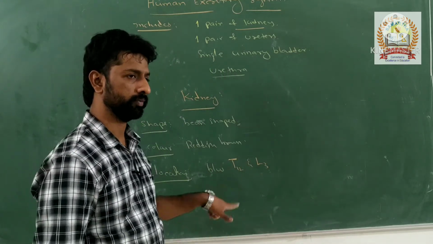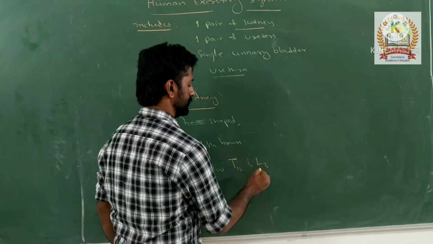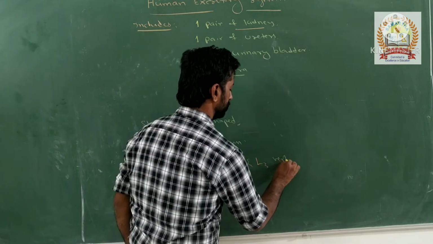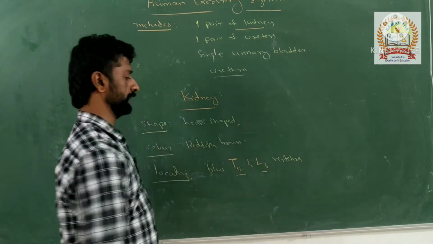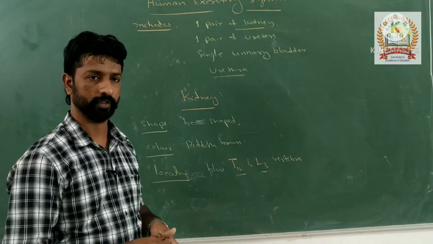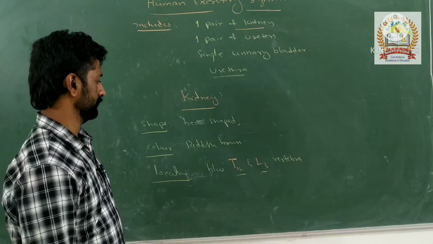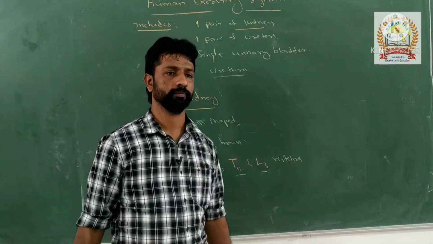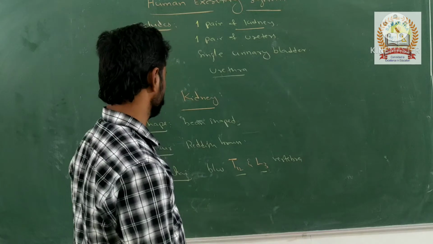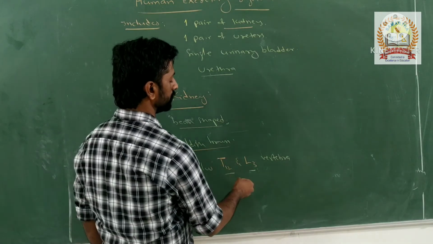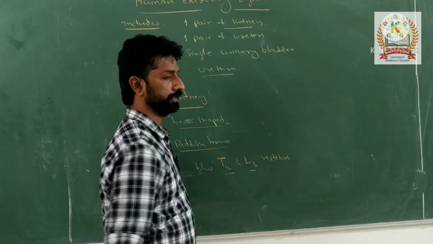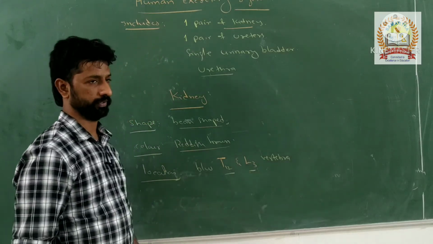The third lumbar vertebra. So the kidneys are located between T12 and the L3 vertebra. On which side of the body, dorsal or ventral? Dorsal side of the body.